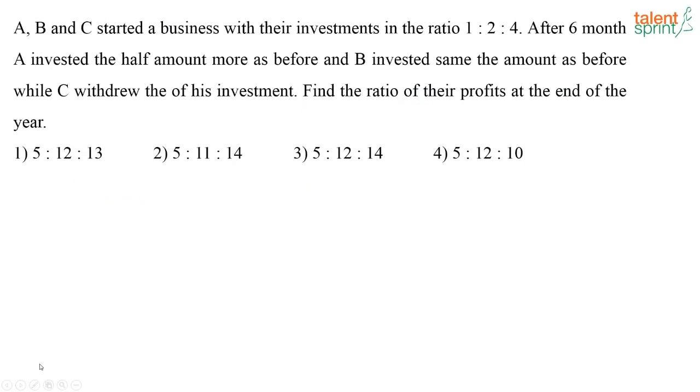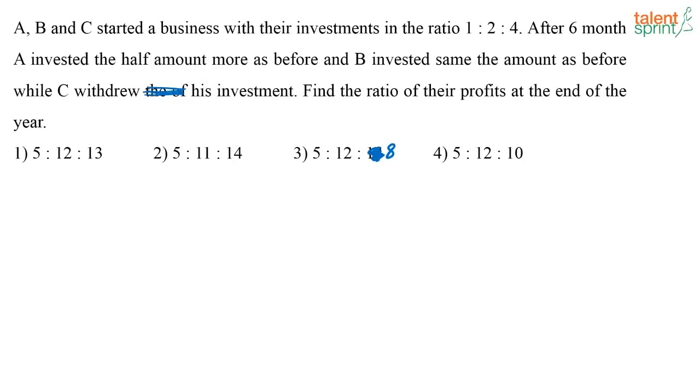Clear? Next question. Let me read the question for you. A, B and C started a business with their investments in the ratio 1:2:4. After the 6th month, A invested half the amount more as before and B invested the same amount as before, while C withdrew his investment. Find the ratio of their profits at the end of the year. A lot of you are saying the answer is 5:12:8. Some of you say it is 5:12:10. Okay, let us start solving it.